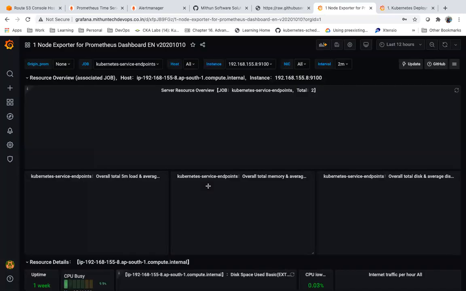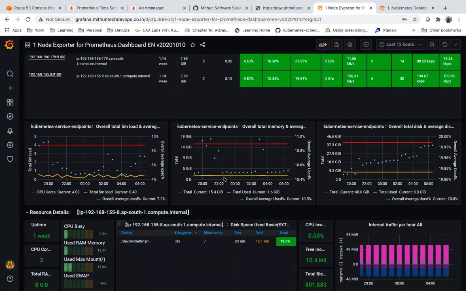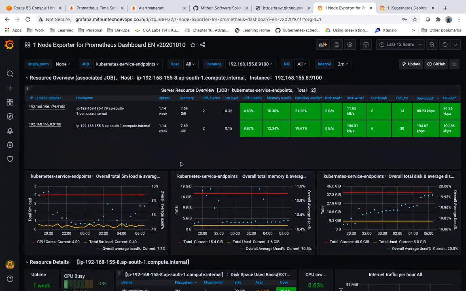So in some organizations, you will have a dedicated team who will completely work on setting up the monitoring software, setting up alerting, setting up these kinds of dashboards, right? Experts in the monitoring area. But in some small organizations, we need to take care of everything. So we can have a dashboard something like this. By looking at this, we can understand what is happening in our server.